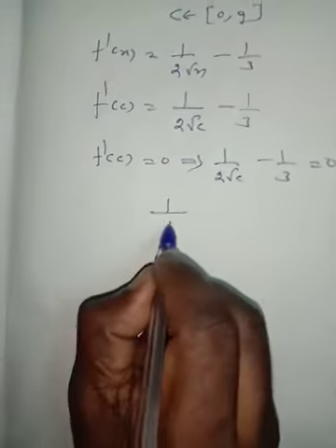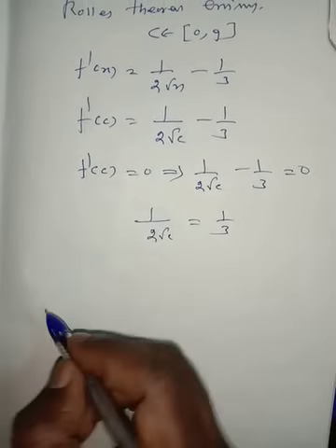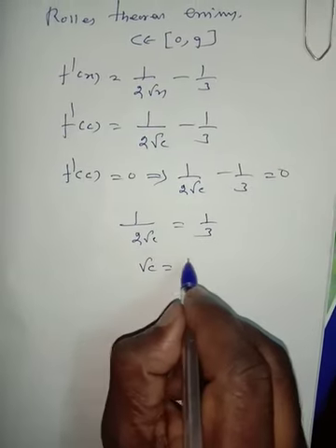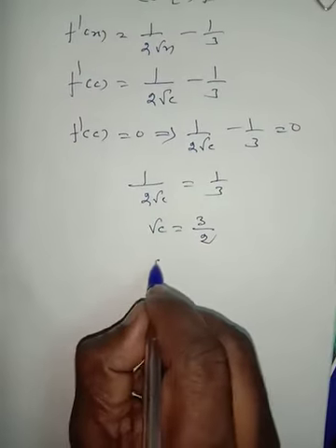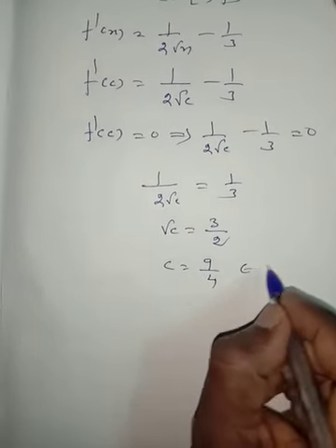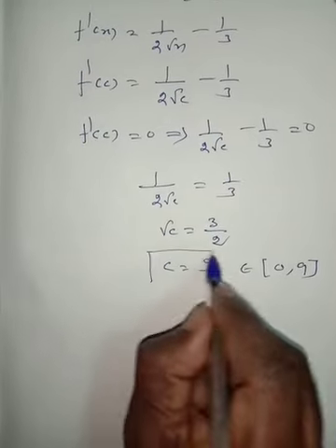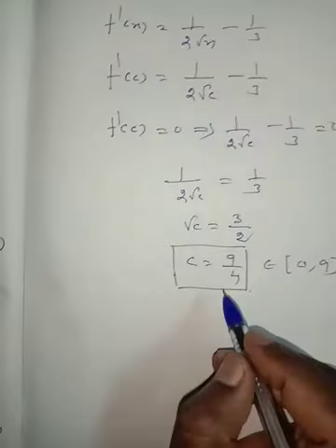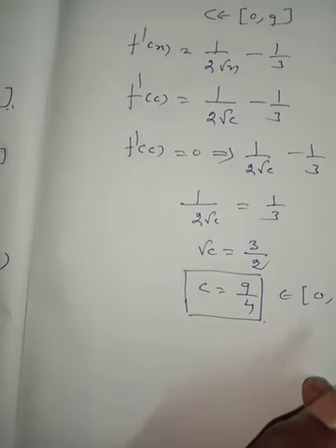This means 1 by 2 root c is equal to 1 by 3. Now, root c is equal to 3 by 2. Squaring on both sides we have c is equal to 9 by 4. This 9 by 4 belongs to the closed interval 0, 9. Therefore, Rolle's theorem is satisfied, and c is 9 by 4 belongs to 0, 9.